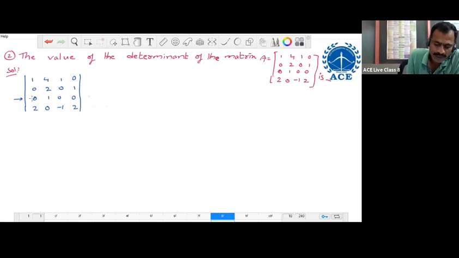To write the place sign, what do we do? We start with a positive sign for the first element, and then alternately we write the minus and plus signs, whether we move to the right side or down. Now we are moving down like this. The first element sign is plus, next minus, next plus, next minus. Plus, minus, plus, minus. Choosing the row is completed, writing the sign is completed. Now we expand along this row.